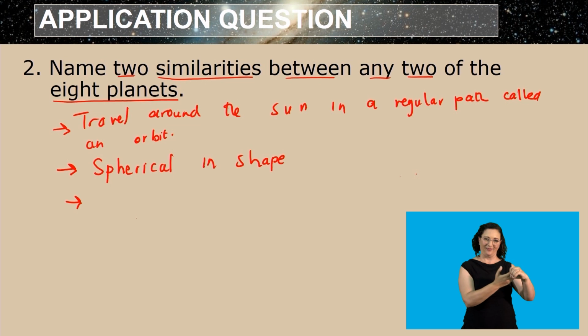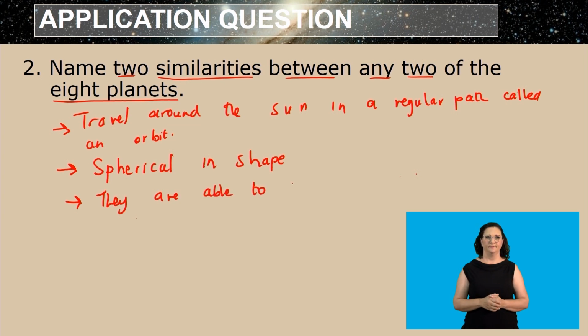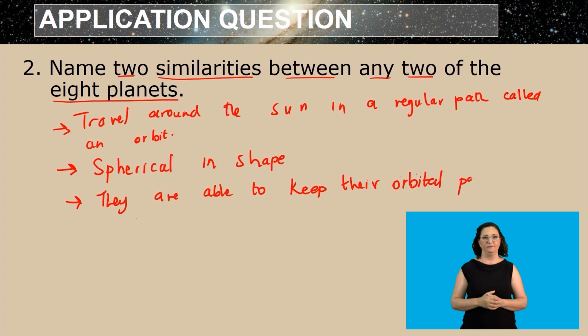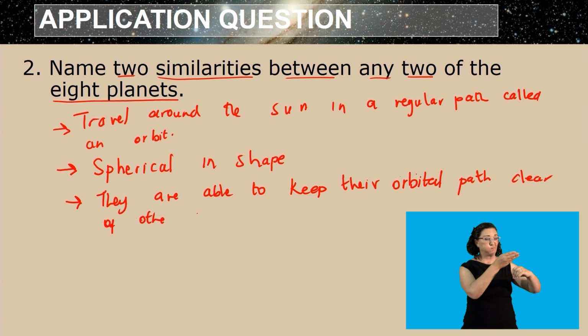So let us also write that down. They are able to keep their orbital path clear of other objects.